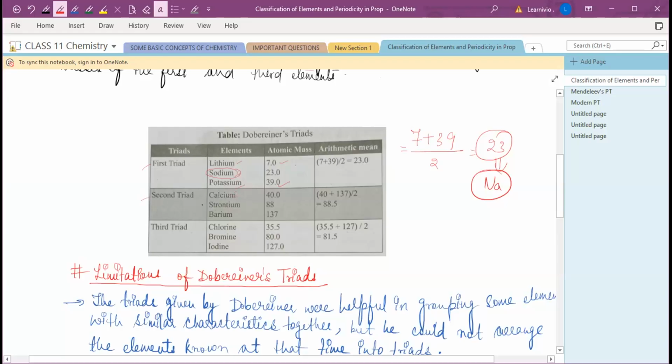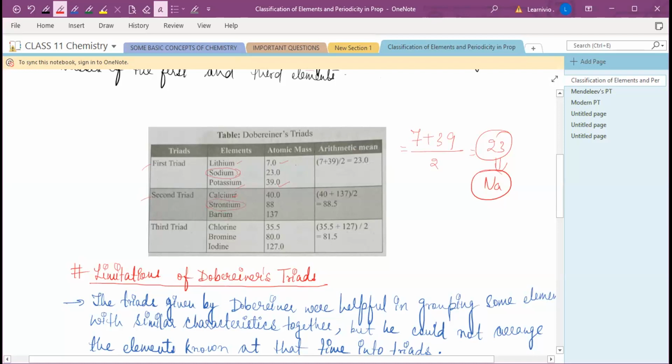Okay, calcium first, second element was strontium, third element was barium. He just put them accordingly, and these elements have similar properties. He just placed these elements based on their similar properties. And he said that, see, the second triad,